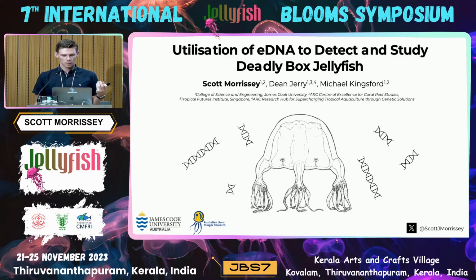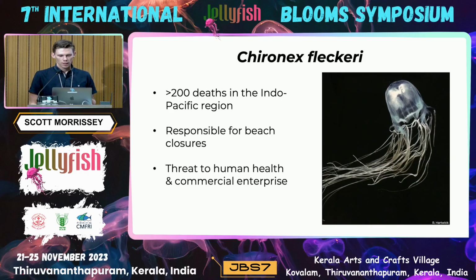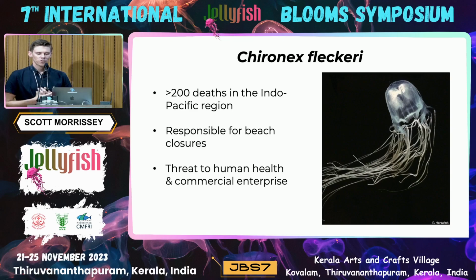So today I'm going to be talking about how I'm utilizing eDNA as a tool to better detect and study the ecology of deadly box jellyfish. Now, Chironex fleckeri, the Australian box jellyfish, is one of, if not the most venomous animals on the planet. It's responsible for hundreds of fatalities across its range. Its presence causes extensive beach closures,